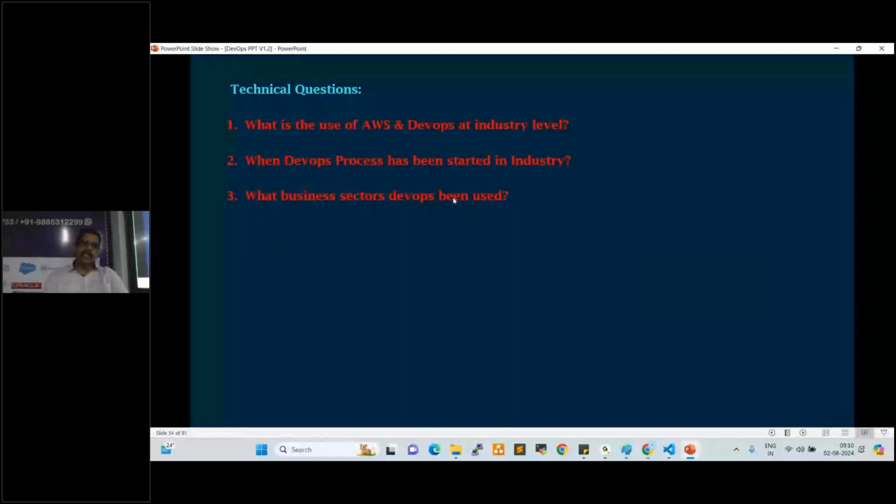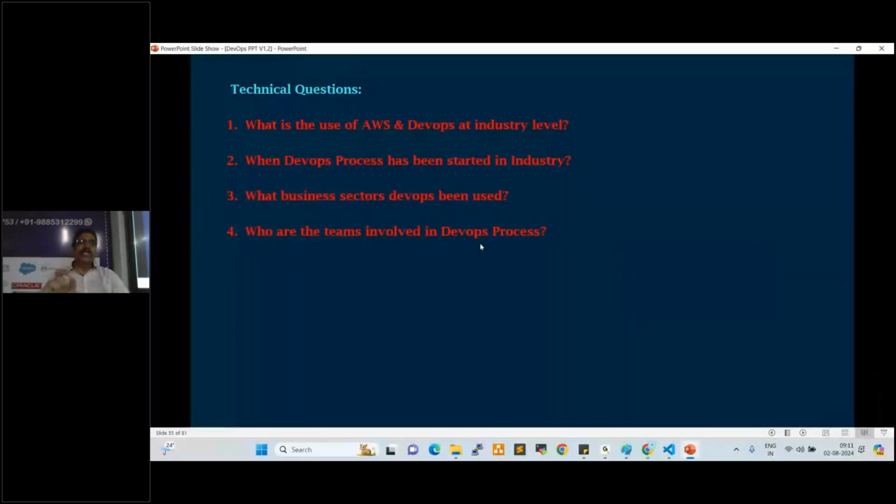Okay. Next one: who are the teams involved in the DevOps process? The development team will be involved, right? The testing team will be involved. The build and release team also will be involved. The DevOps team also will be involved. So as a DevOps engineer, we need to partner with all the team members. We are in the middle, right? We partner with developers, testers, and the operations team. We coordinate with them, but we don't do any development. We don't do any testing, right?